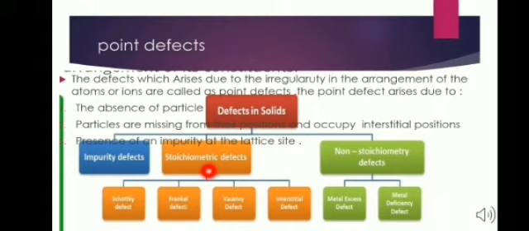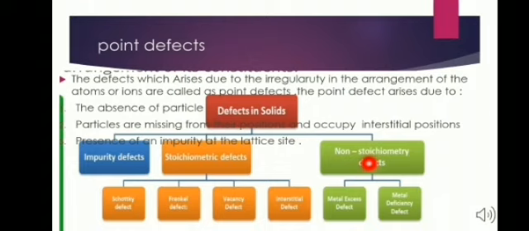This may be further classified into four types: Schottky defect, Frenkel defect, vacancy defect and interstitial defect. Here Schottky defect and Frenkel defect take place in ionic solids, and vacancy defect and interstitial defect take place in non-ionic solids.